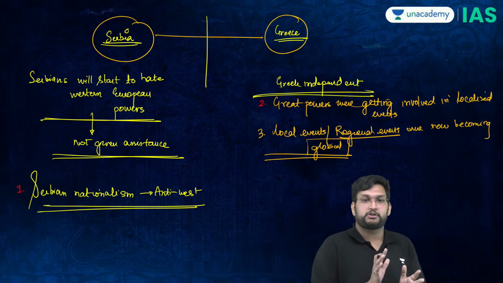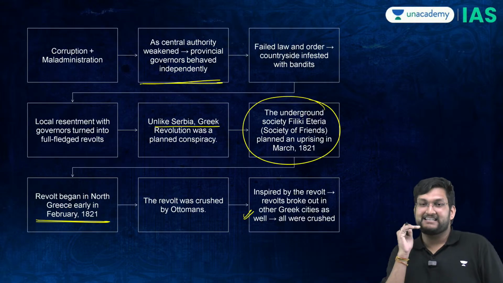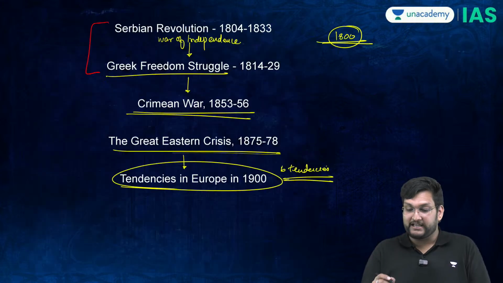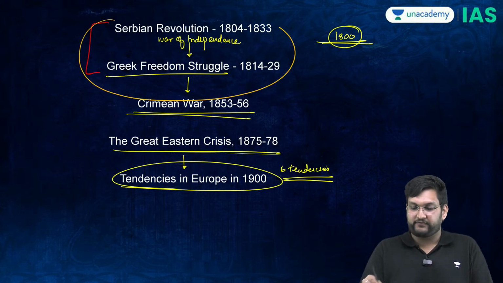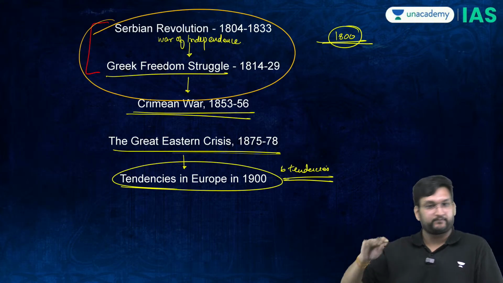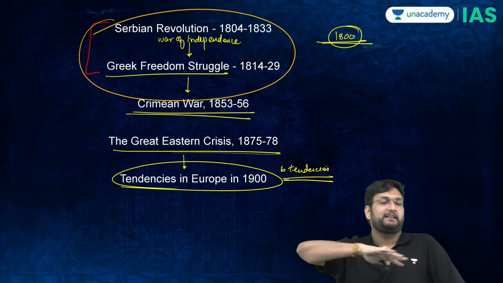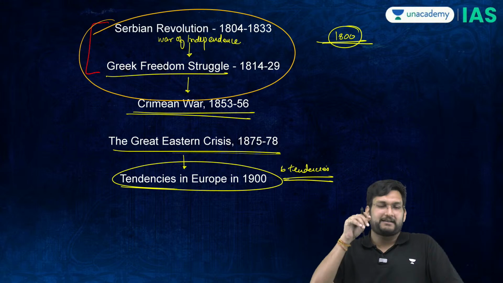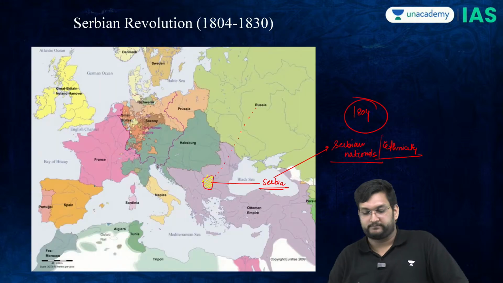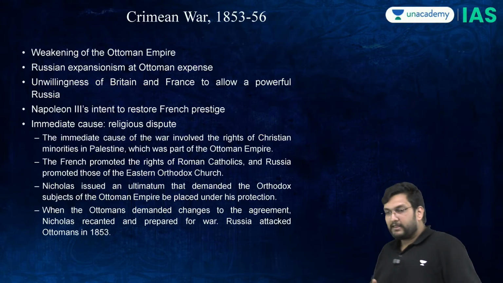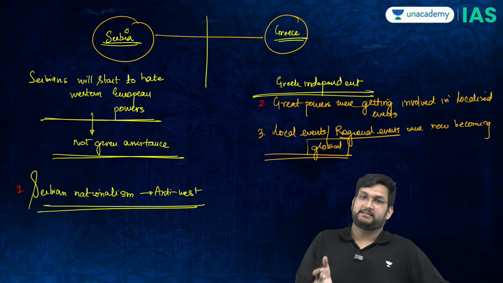Are we sorted with regards to these 2 events? These events in themselves are not important. Their implications are important. We've discussed the first set. I move to the next set. Are we on the same page? Okay, great, Aman. That is why you have to have a holistic understanding. I'll consolidate everything for you, but try to understand it like a story. Okay. Now, moving to the next issue.